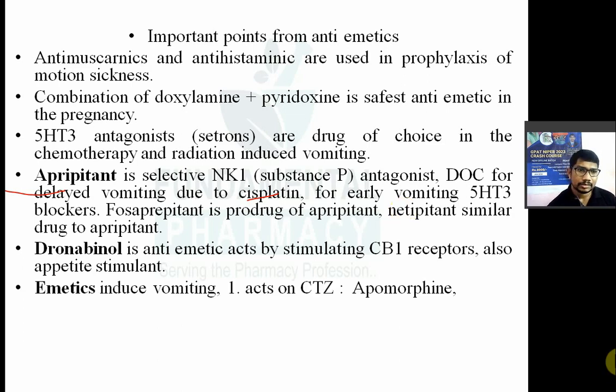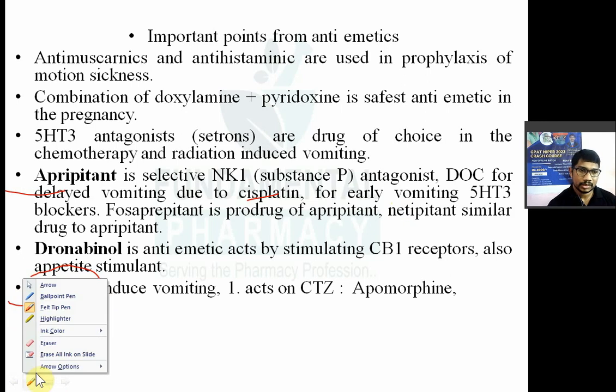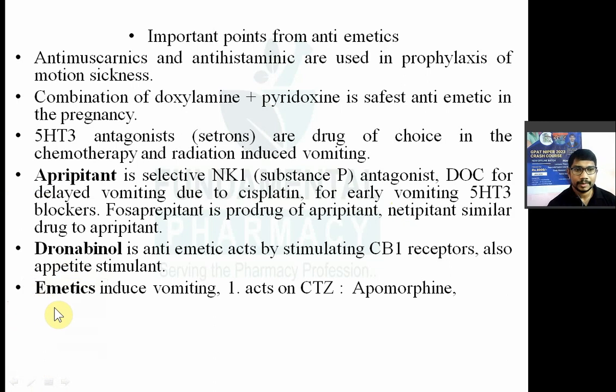Now emetics मतलब क्या है? We have seen the anti-emetic drugs. Now emetics मतलब these are the drugs which produce the vomiting. ये आपको vomiting produce करेंगे, emetics drugs. Now why do you need to produce vomiting? Suppose that your GIT has toxins. Suppose that if you ingest some, so in that case you need to induce vomiting, right?